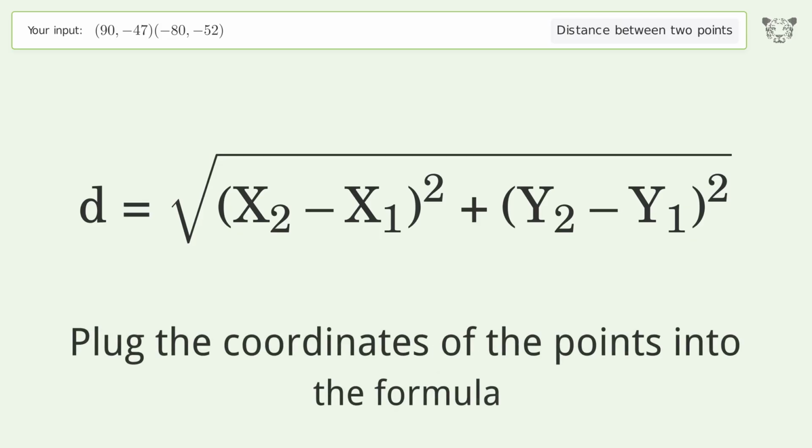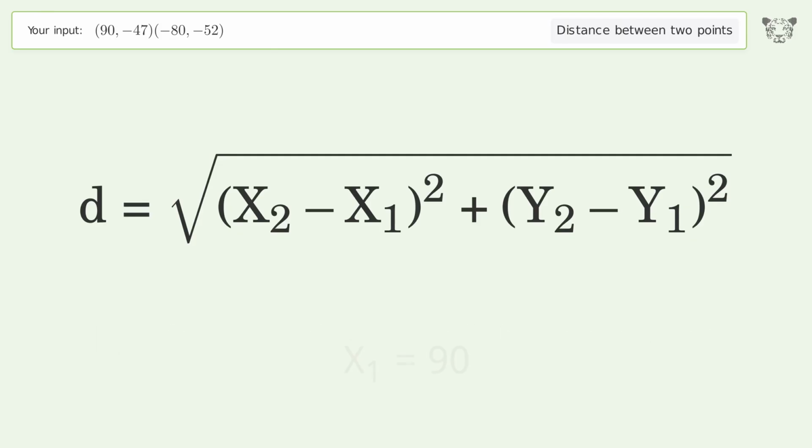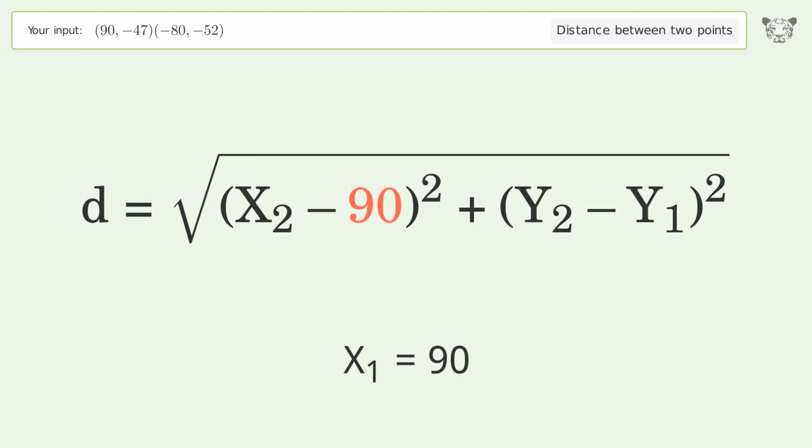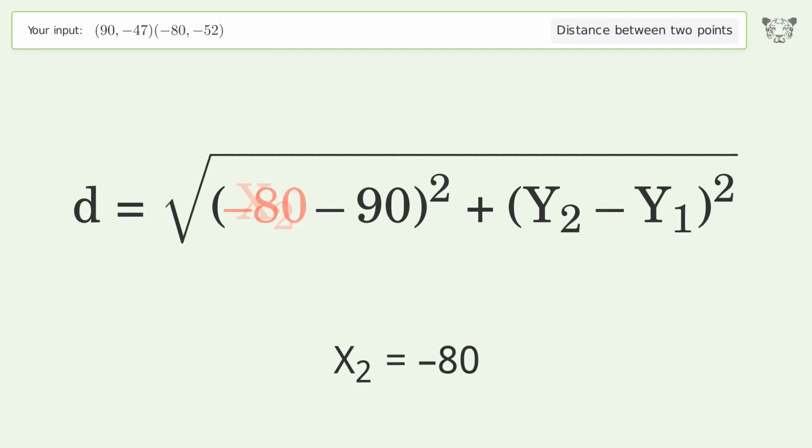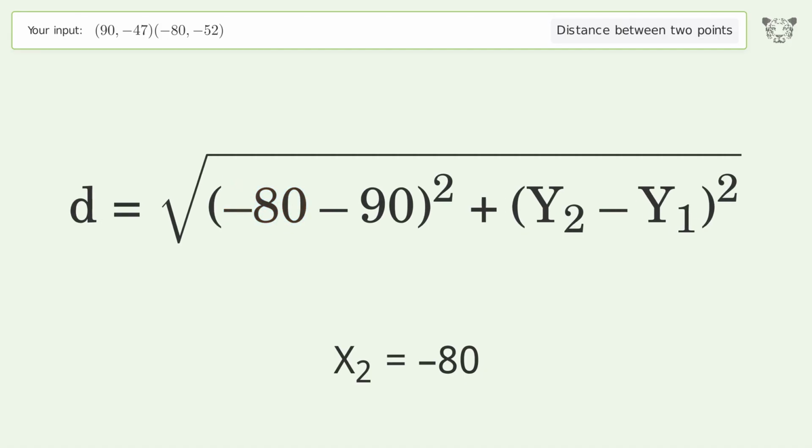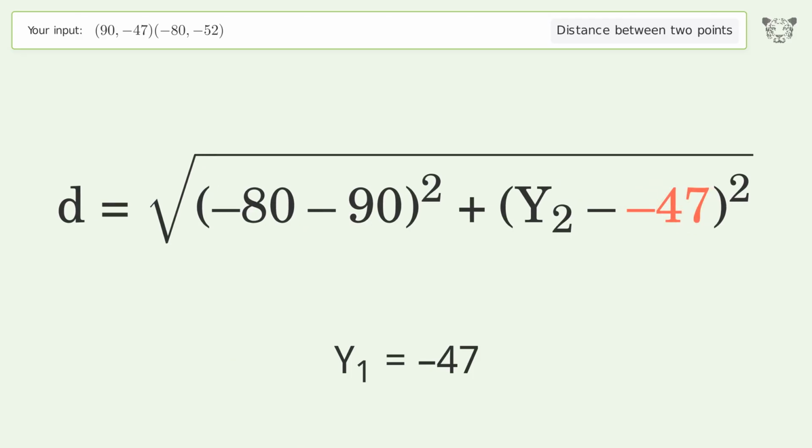Plug the coordinates of the points into the formula. x1 equals 90. x2 equals negative 80. y1 equals negative 47. y2 equals negative 52.